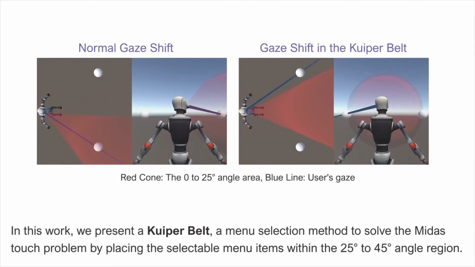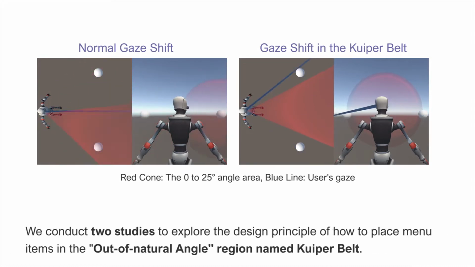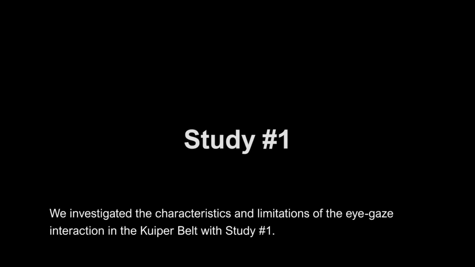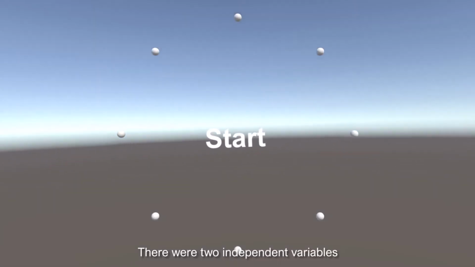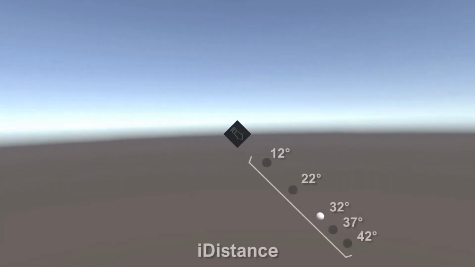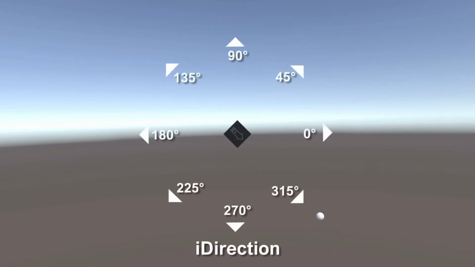In this work, we present Kuiper Belt, a menu selection method to solve the Midas touch problem by placing the selectable menu items within the 25 to 45 degrees angle region. We conduct two studies to explore the design principle of how to place menu items in the out-of-natural angle region, named Kuiper Belt. We investigated the characteristics and limitations of the eye-gaze interaction in the Kuiper Belt with study number 1. There were two independent variables: eye distance and eye direction.